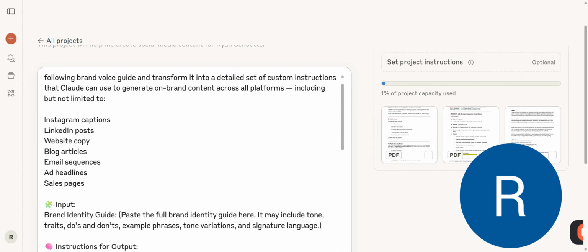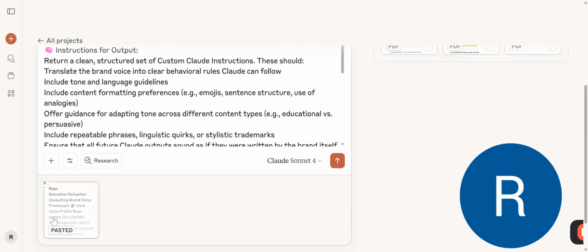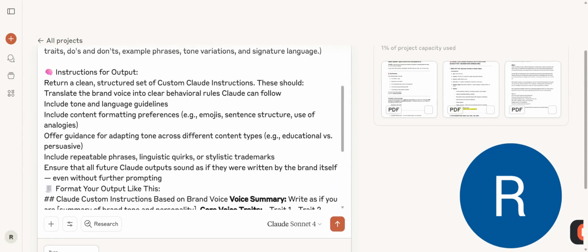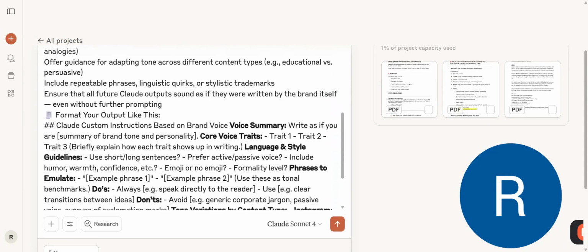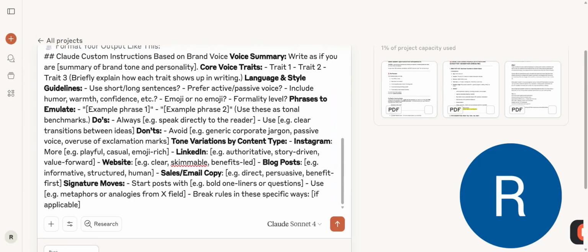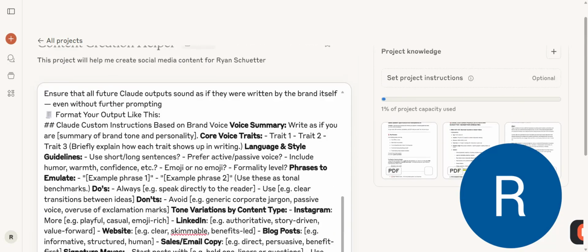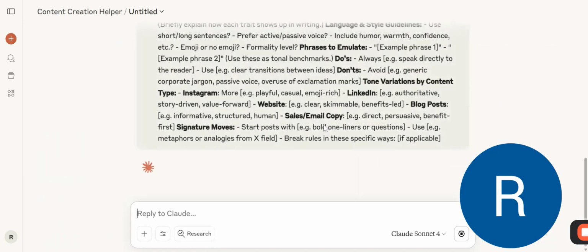So here are some of the platforms I currently use. I already input the brand identity guide below, so you can see it's listed right here. And additionally, it gives a set of outputs. So we'll see what those outputs look like. I might like it, might not like it. Again, this is just ChatGPT's suggestion for me today. So based on my brand identity, let's see what it says.